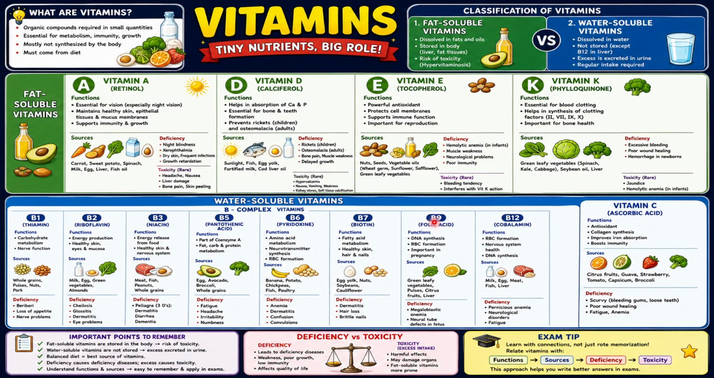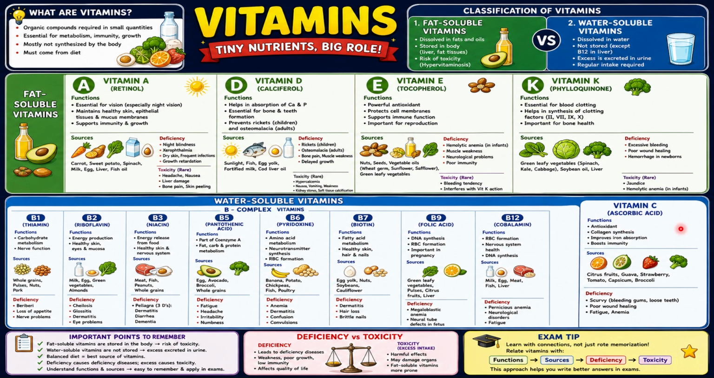Now, B9, that is folic acid, crucial during pregnancy, and that prevents defects in the fetus and the unborn child. Then B12, cobalamin, that is important for RBC formation and nerve health, that is neural health, and found basically in non-vegetarian foods like meat, eggs, and other things.